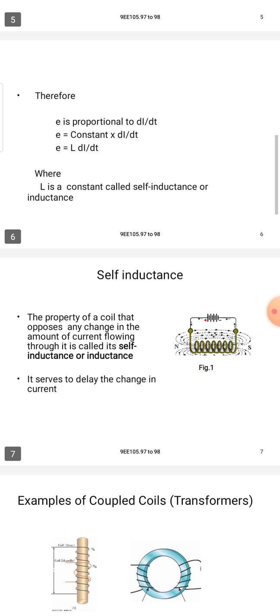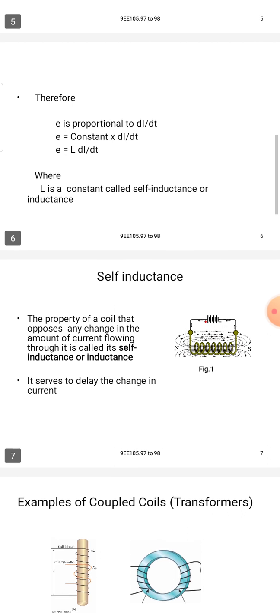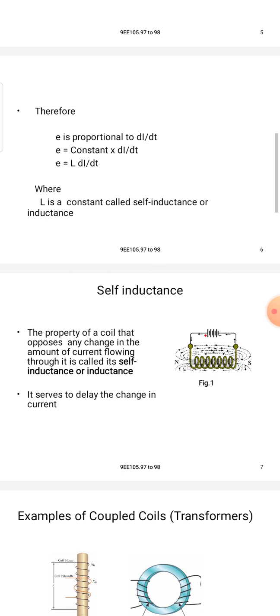E is directly proportional to the rate of change of current. So E is equal to a constant into di by dt, which is the self-induced EMF: E is equal to L di by dt, where L is a constant called the self-inductance or inductance. Please remember this formula for the self-induced EMF.